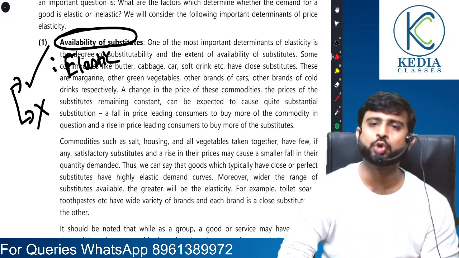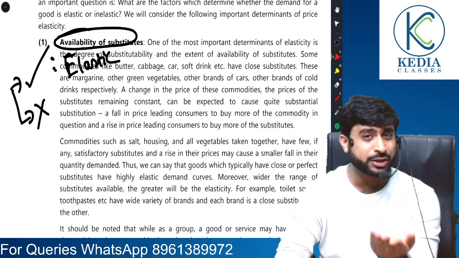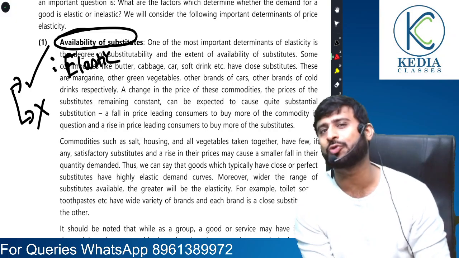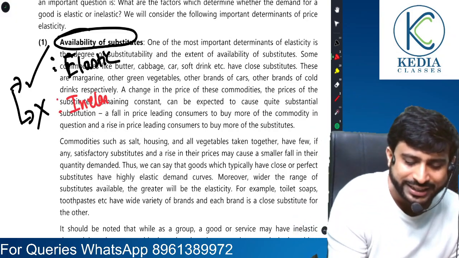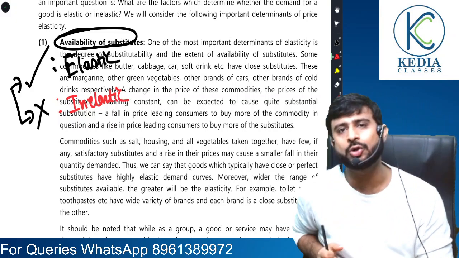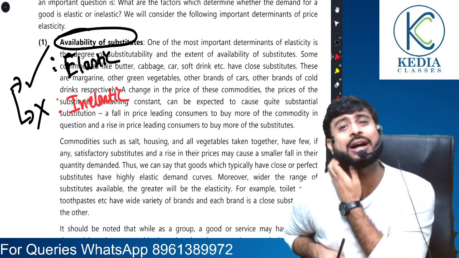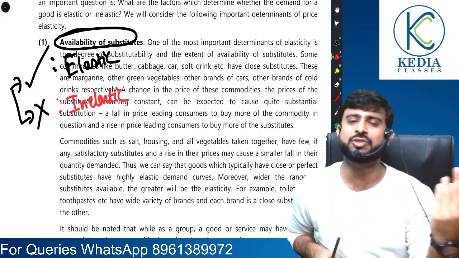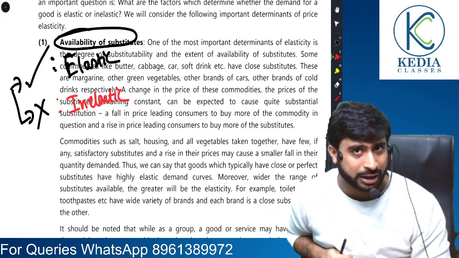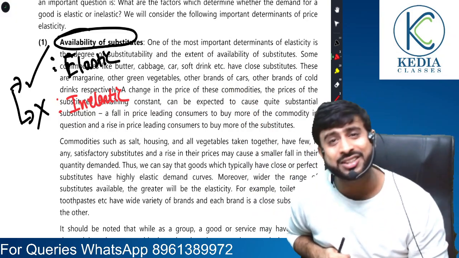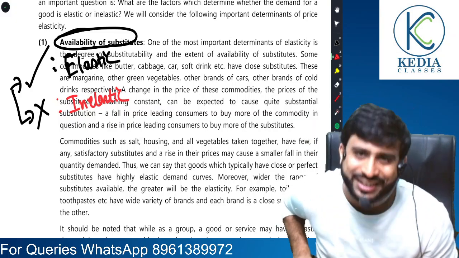But if no substitute is available, for example the metro or railways run by the Indian government, there is no close substitute for that. In that case, the demand is going to be inelastic. What technique did I tell you? Whether the consumer can change their demand aggressively or not. If the consumer can change their demand aggressively, it is elastic. When substitutes are available, the consumer can easily shift to somebody else. That is a case of elastic demand. But if consumers can't shift because there is no close substitute, it is the case of inelastic demand.